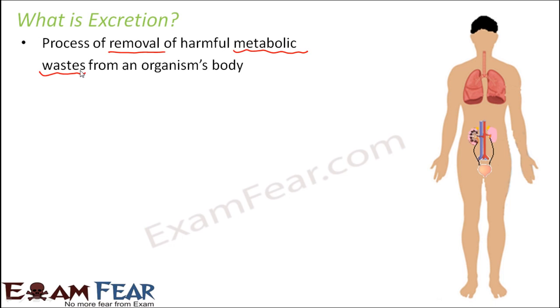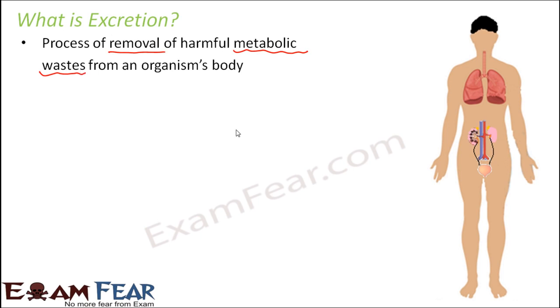Now as a result of all these metabolic processes, there are many waste products which are formed, and these waste products need to be removed from the body. Now let us try to name some of the waste products. When I say waste product, I mean that it is a product of some of the processes inside our body and we do not need them anymore inside the body. So we just want to throw them out of the body. So that is our aim.